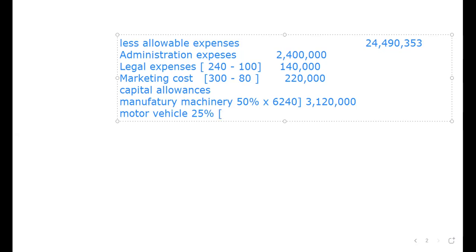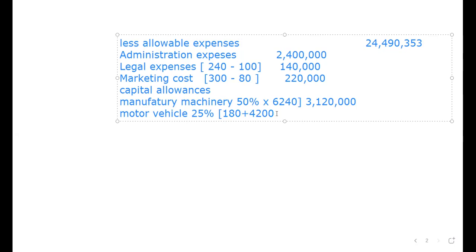The opening value was 180. We need to add this motor vehicle. We add saloon cars. We have purchase of 2 saloon cars, each at 2 million. They are coming to a total of 4,200,000. Then from this, there was a disposal.